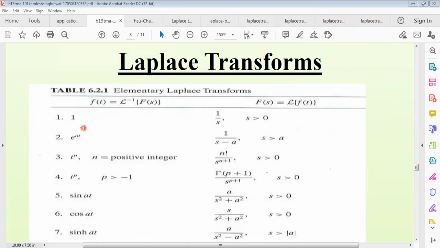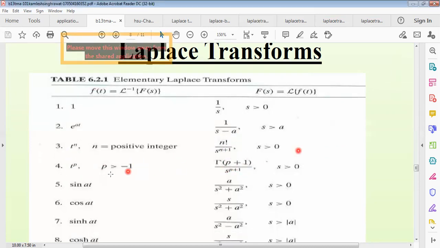Table: the elementary Laplace transforms. f of t equals the inverse Laplace transform of f of s, and this is the Laplace transformation of f of t. So if f of t equals 1, then the Laplace transformation will be 1 by s. We have proved this. And the Laplace transformation of e to the power at will be 1 by s minus a. And e to the power n, we have proved this result. T to the power p also like this.